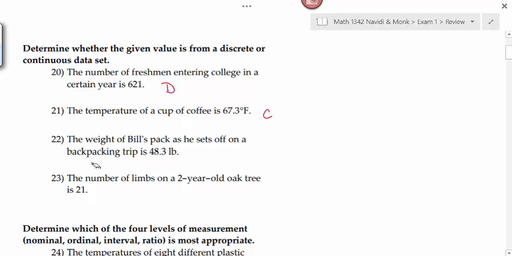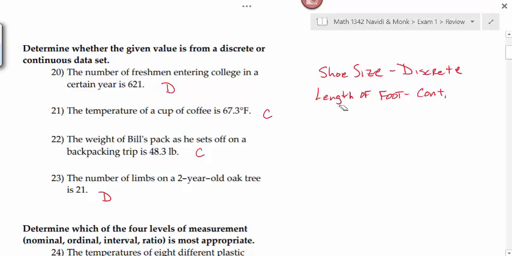The weight of Bill's backpack as he sets off on a backpacking trip is 48.3 pounds. Is the 48.3 pounds discrete or continuous? Continuous. The number of limbs on a 2-year-old oak tree is 21. That's discrete. What about shoe sizes? Shoe size is discrete. The length of the foot would be continuous.